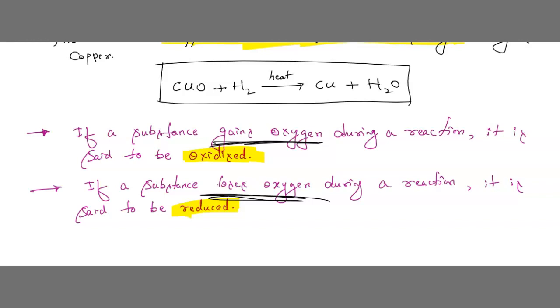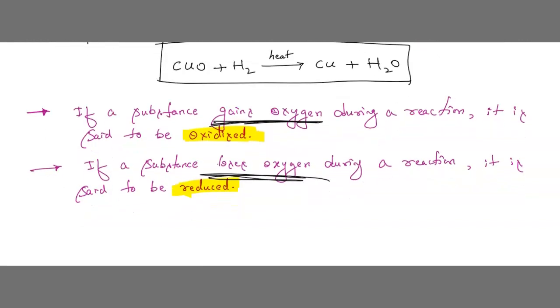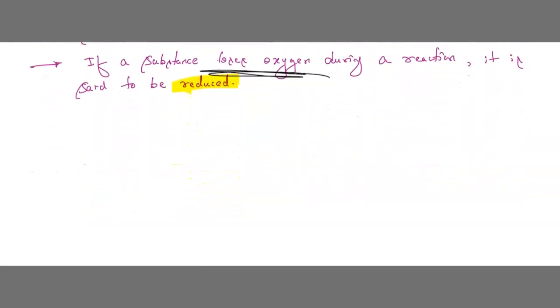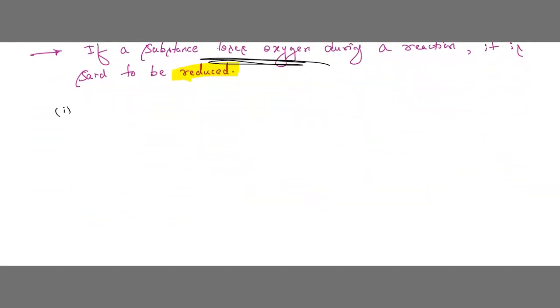So in the above reaction, we can say that copper gains oxygen. Yes or no? In the first case, what did we observe? Copper gains oxygen. Correct, no? Copper gains oxygen. So what can we say? Copper is said to be oxidized.